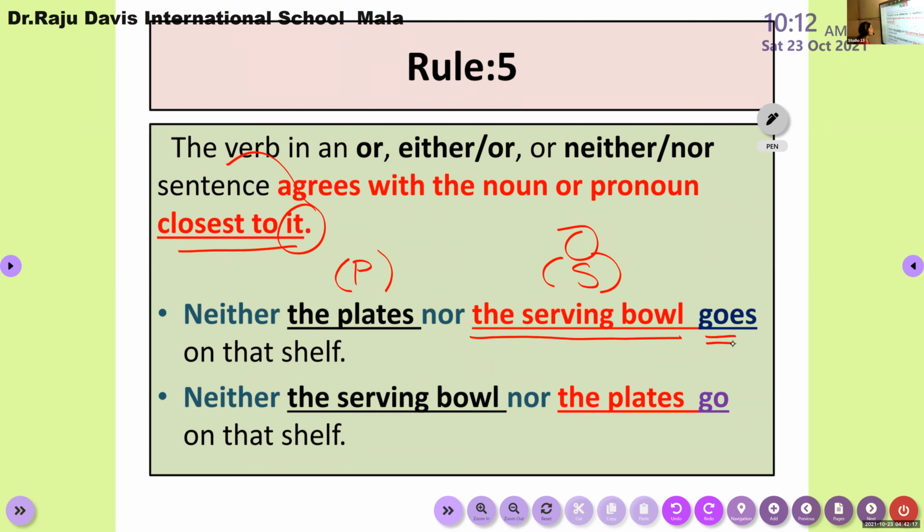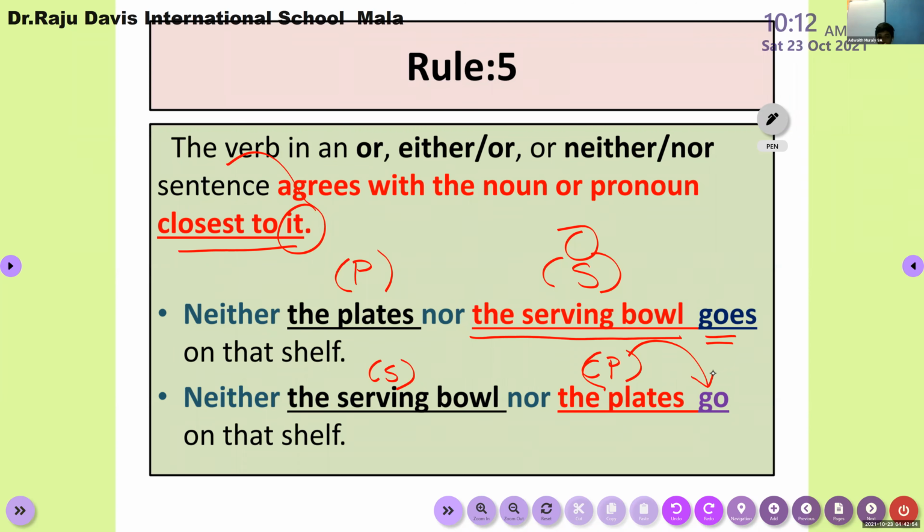Okay, look at the second sentence. Neither the serving bowl, which is singular in form, nor the plates, which is plural in form. So one singular noun is connected to a plural noun using the neither nor expression. Here one is singular, one is plural, so I should consider the noun closest to the verb. Here the noun closest to the verb is plural in form, so I have to use only a plural verb after the subjects. Am I clear? Yes, ma'am.